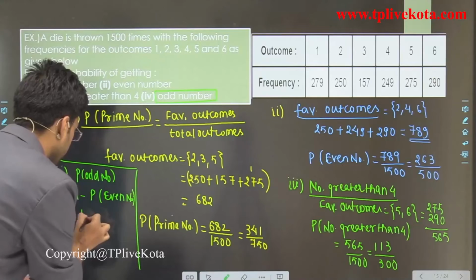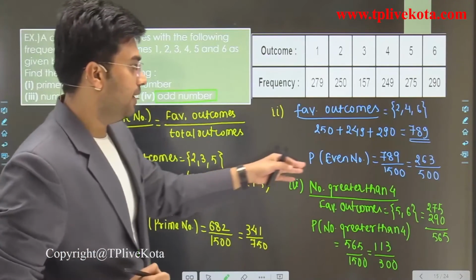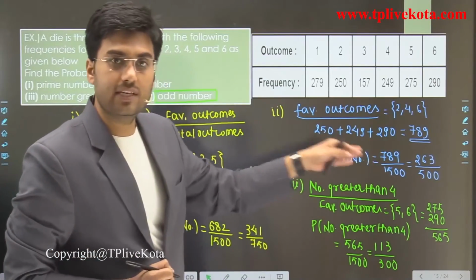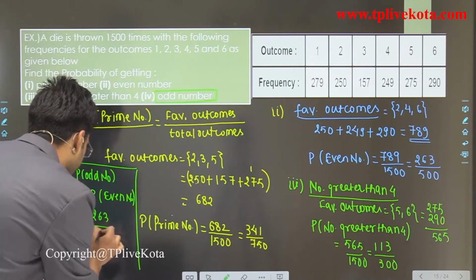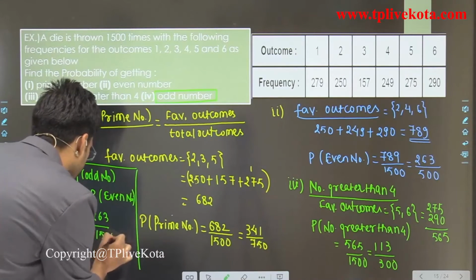So it is 1 minus the probability of an even number. It is 263 divided by 1500.